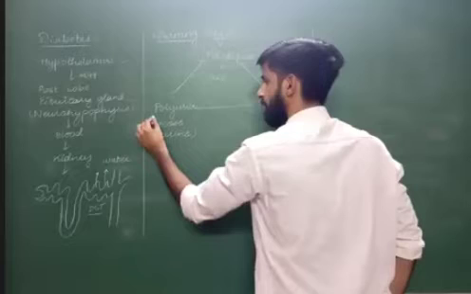Then polyphagia. This is classically called the trio of diabetes mellitus. So the patient will present with polydipsia, polyuria, polyphagia.